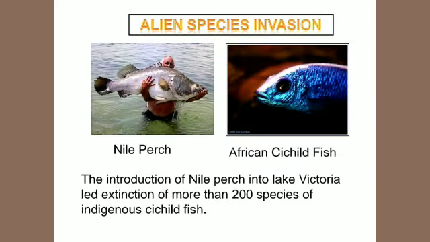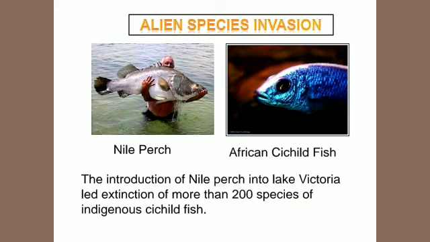How will you define an alien species? You can see the size difference in this picture. Nile perch is the big fish and the African fish is the smaller fish. The bigger one is going to eat the smaller one. The bigger one is known as an alien species.